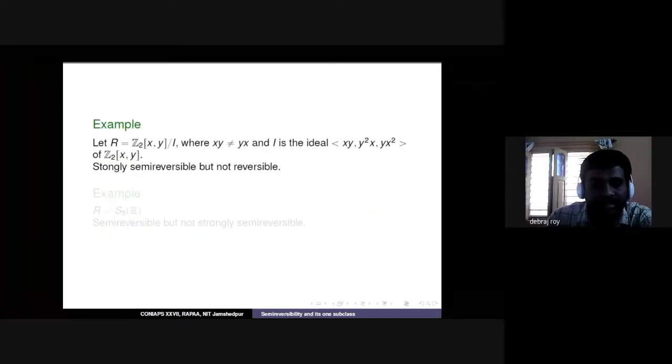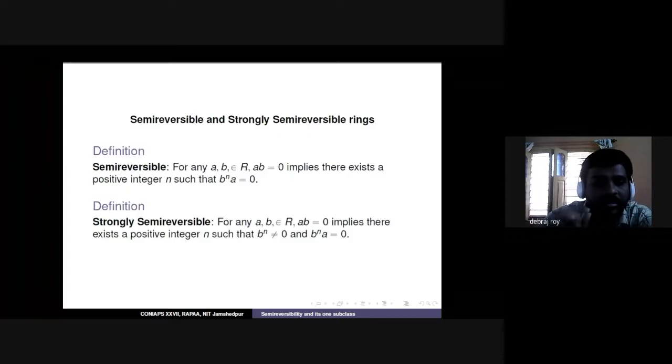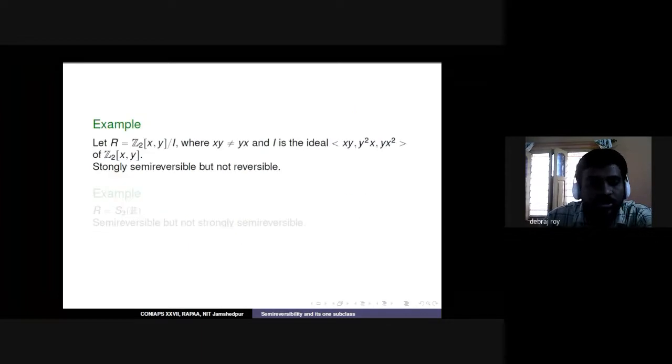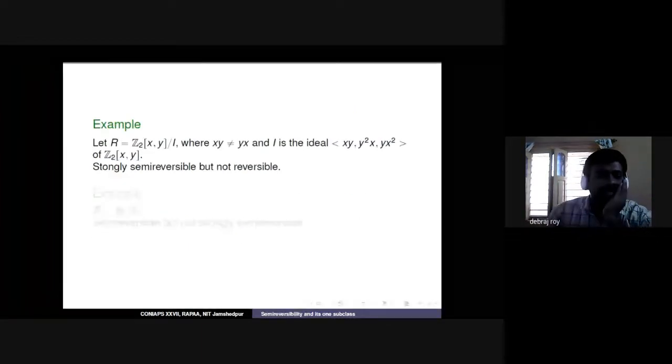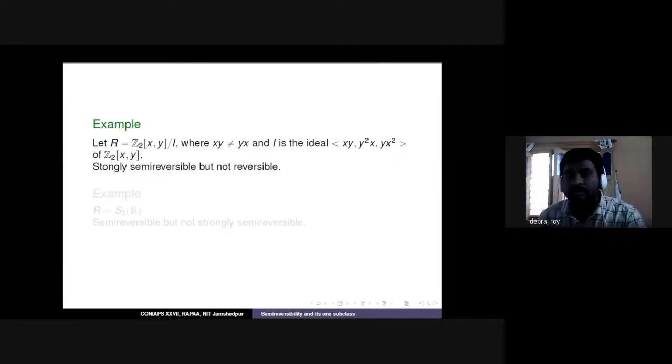The first result is, as I said, that reversible strictly implies strongly semi-reversible, and strongly semi-reversible strictly implies semi-reversible. So here are the examples. This is an example of a strongly semi-reversible ring which is not reversible, as our target is to show the class of strongly semi-reversible rings strictly contains the class of reversible rings.